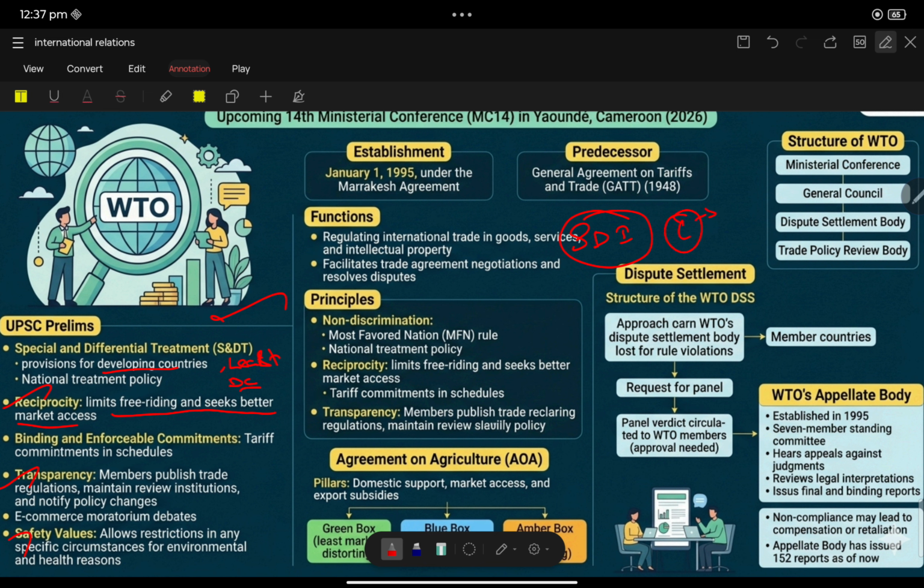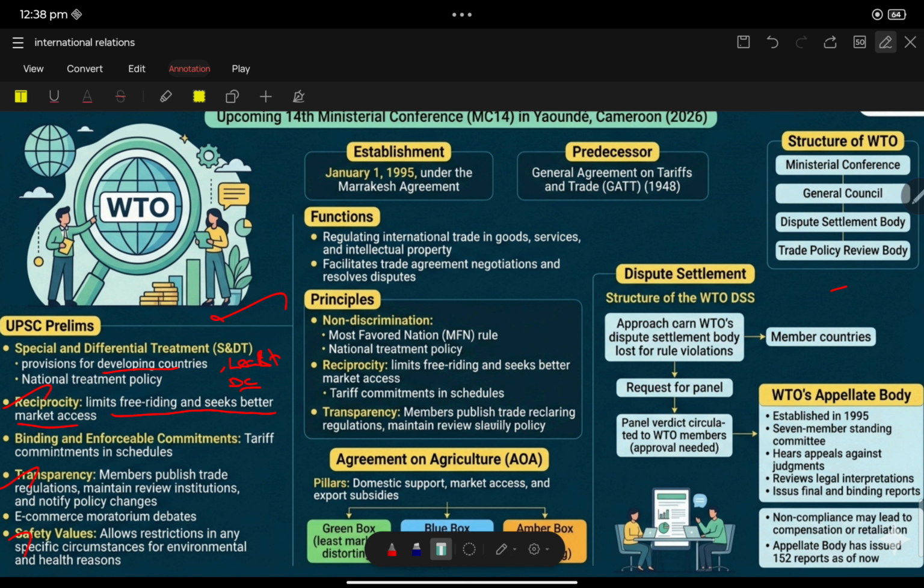China says itself to be a developing country. India is also saying we are a developing country. China is also saying developing country. There is a big difference between them. So this is one of the biggest issues: the self-designation issue in special and differential treatment. The developed or developing country status is announced by the country itself.